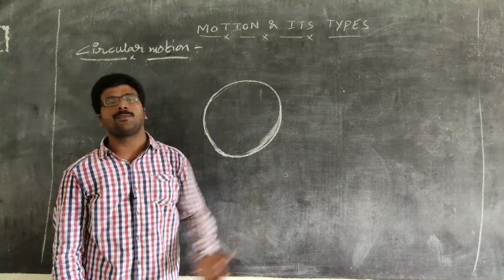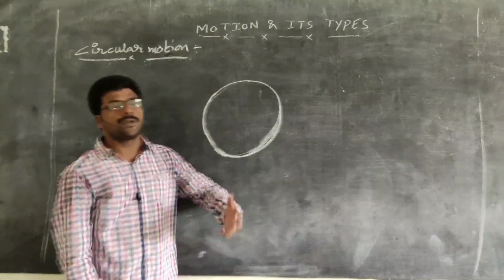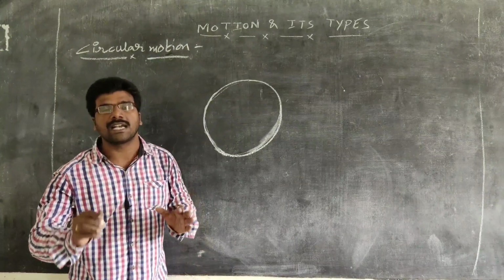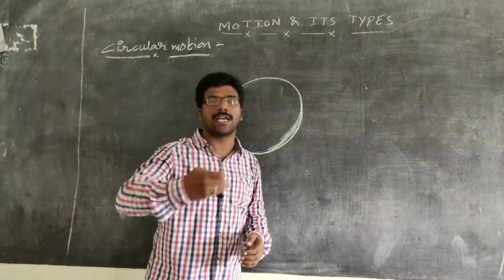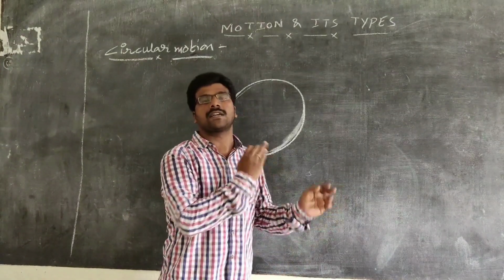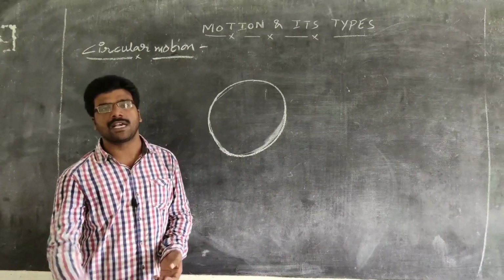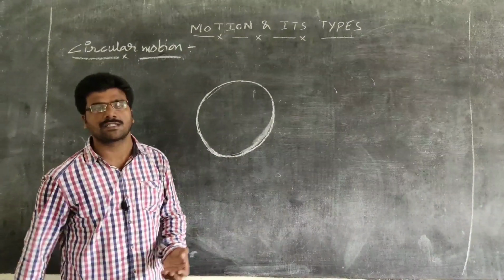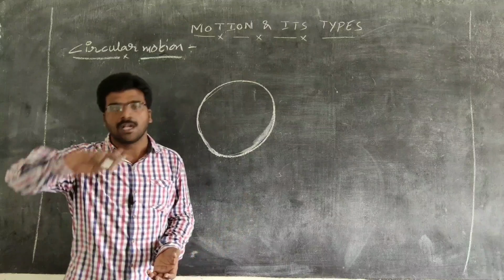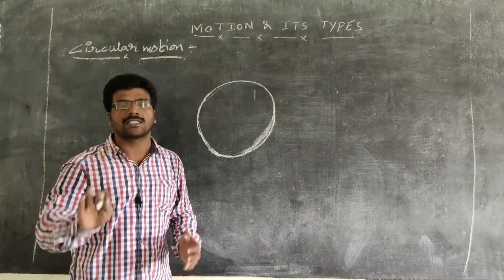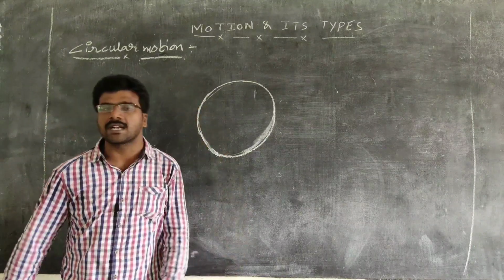What are the examples for circular motion? All the satellites which are revolving around the earth at some height are in circular motion. We are going to see natural satellites and artificial satellites. The artificial satellites revolving around the earth at some height undergo circular motion.